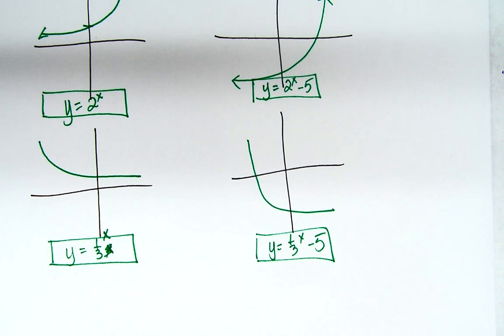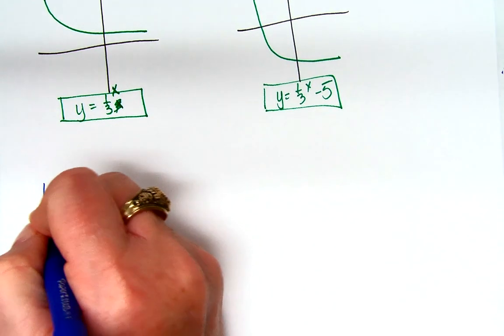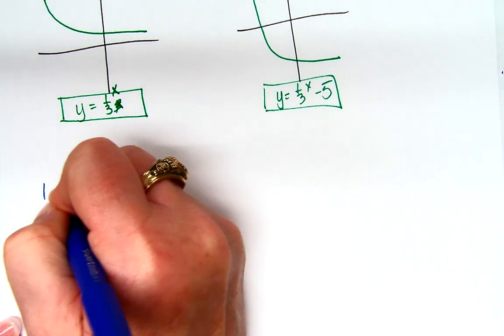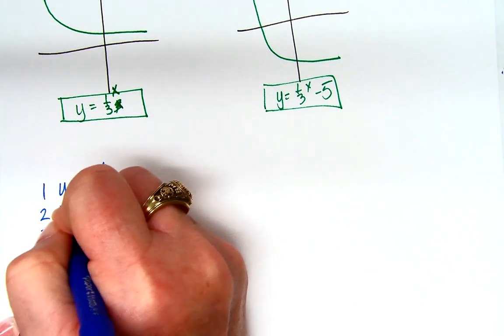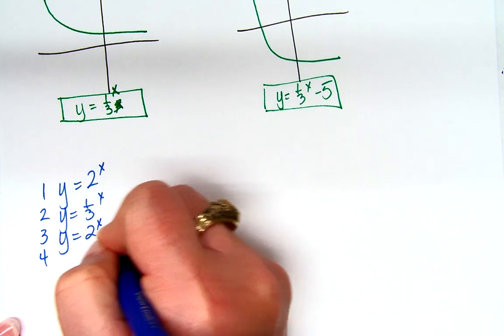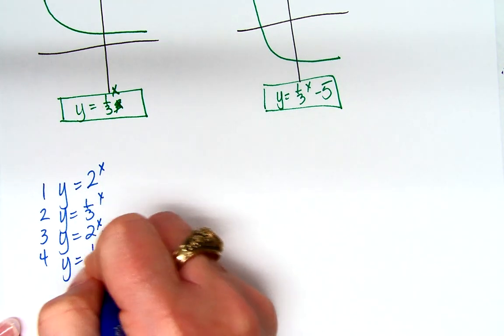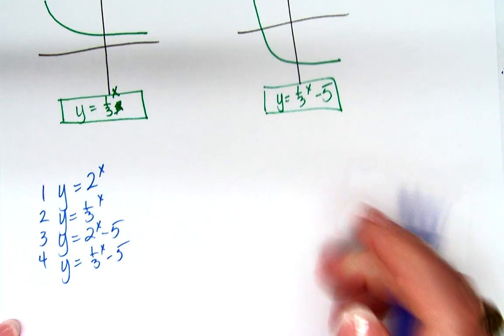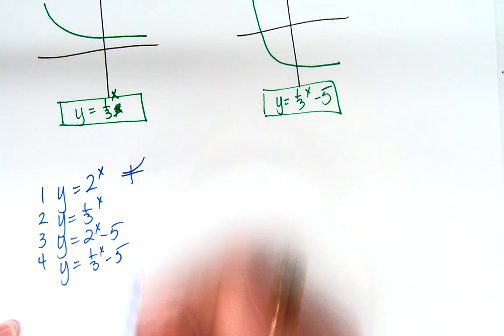So I challenged last period. What do you think is the best way to write this down? What's the easiest? What helps you the best way to write it down? Here's what they did. Okay, they went and listed the equations first. So y equals 2 to the x, y equals 1/3 to the x, y equals 2 to the x minus 5, y equals 1/3 to the x minus 5. And then they sketched the graphs.